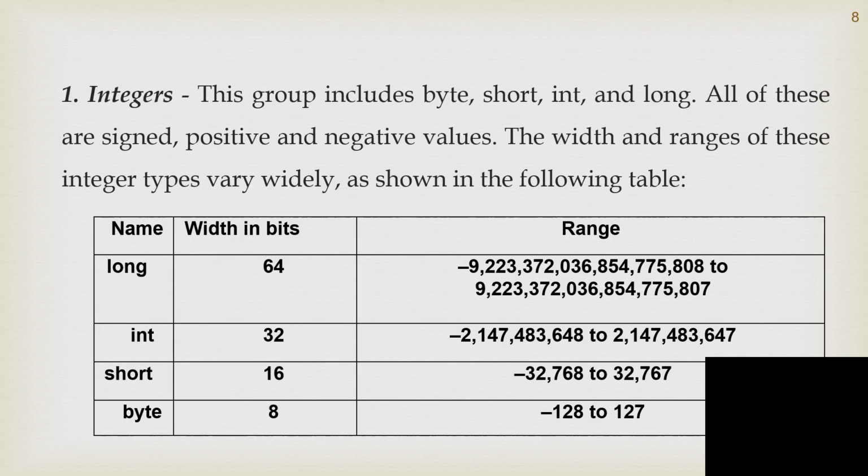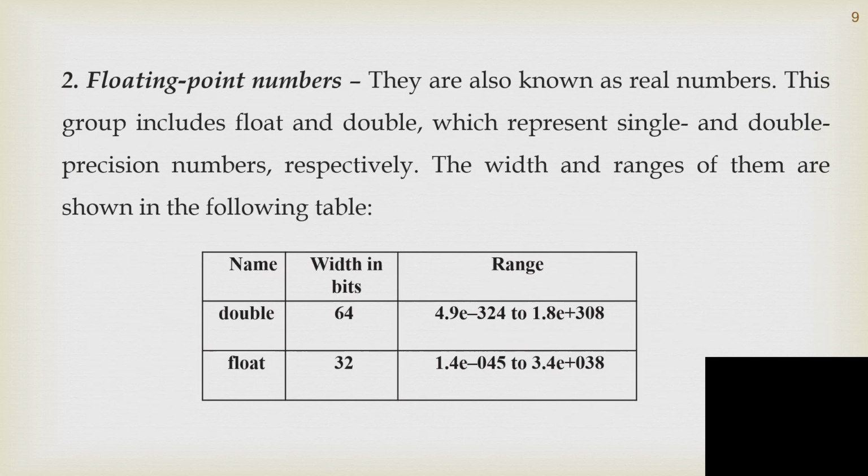About the integers, this group includes byte, short, integer, and long. All of these are signed, either positive or negative values. The width and ranges of these values are given in this particular table. For long it is 64 bits, for integer it is 32 bits, for short it is 16 bits, and for byte it is 8 bits.